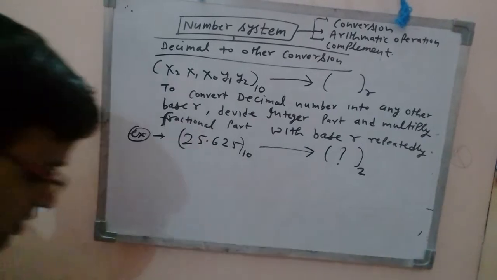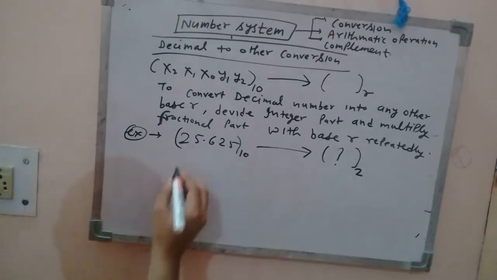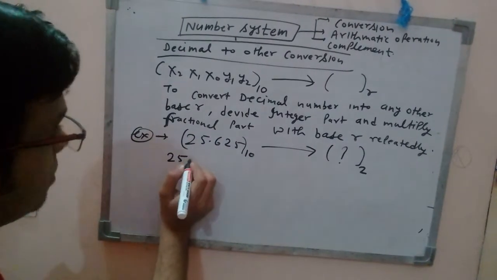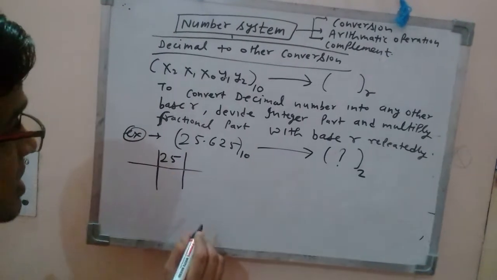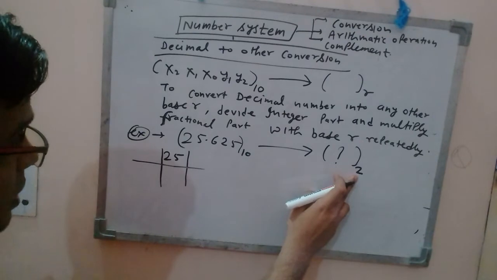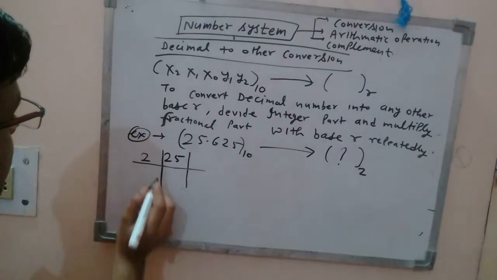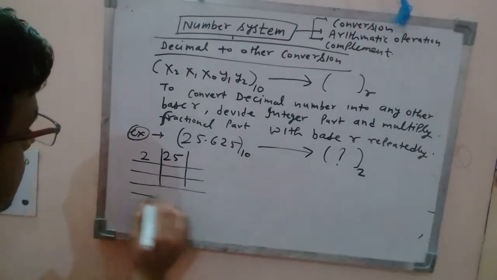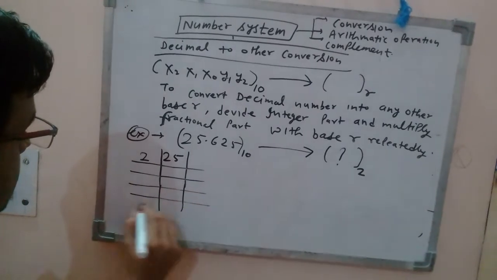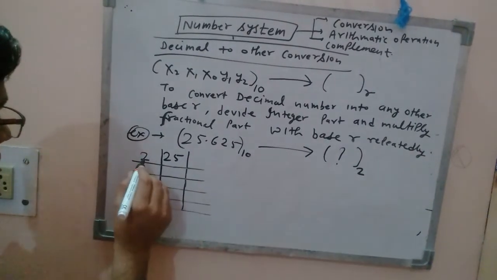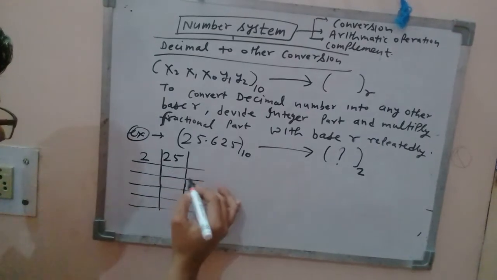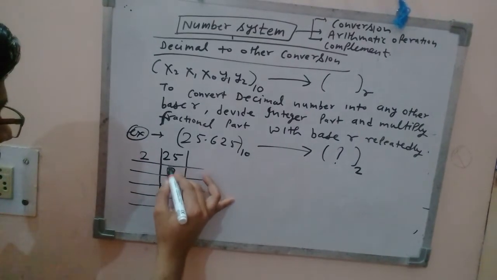That means first of all you will divide this number, 25 decimal, by base r. What is the base here? r is 2, right? So divide by 2, do the division. 12 times it will become 24.